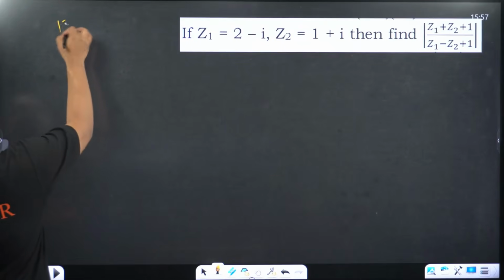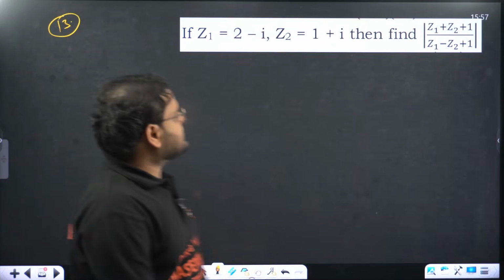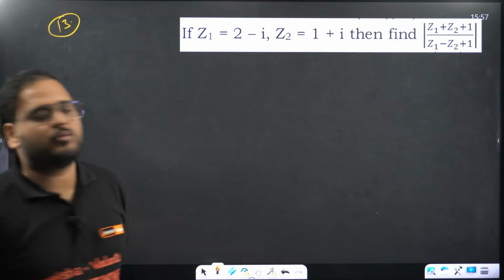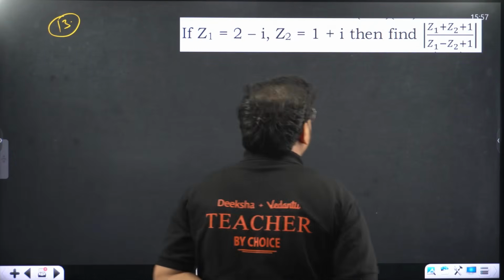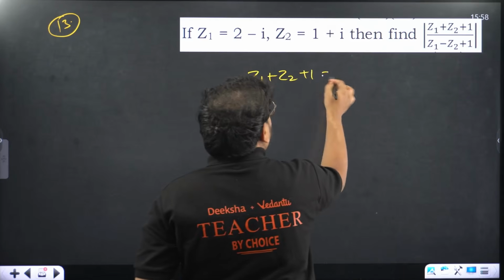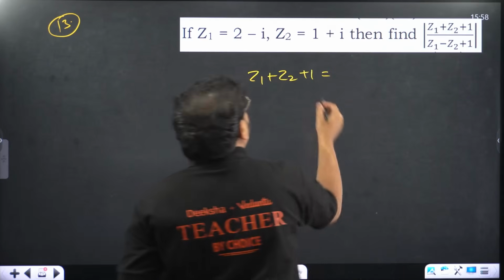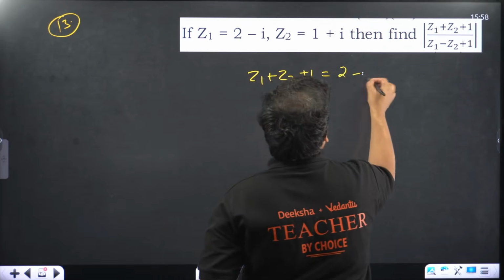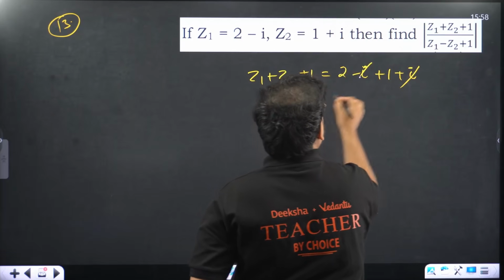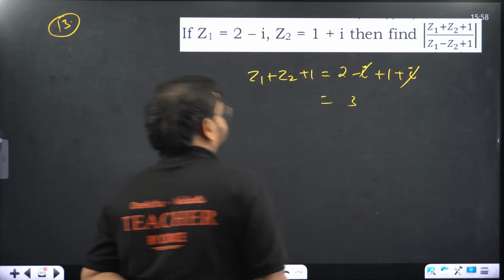Question number 13. It says z1 is 2 minus i, z2 is 1 plus i. Find the value of z1 plus z2 plus 1 divided by z1 minus z2 plus 1. Find that individually. What is z1 plus z2 plus 1? z1 is 2 minus i plus 1 plus i. So i and i cancel, 2 plus 1 is 3.